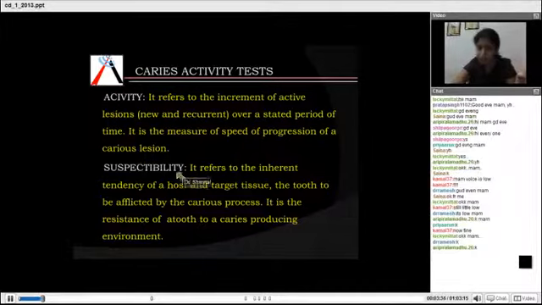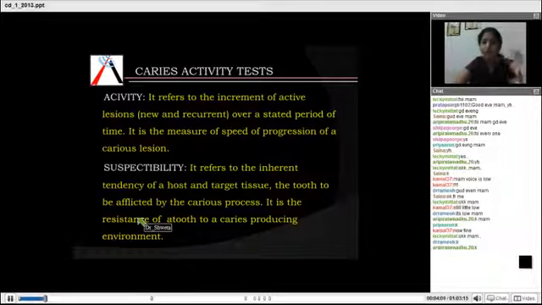Okay. But what is susceptibility now? It refers to the inherent tendency of a host and a target tissue, that is the tooth, to be afflicted by the caries process. It is the resistance of a tooth to a caries producing environment. So susceptibility is whether the patient is more prone to caries, or less prone, or normally prone.